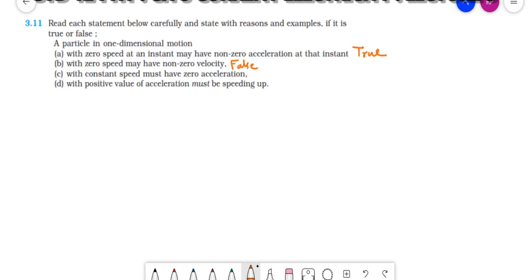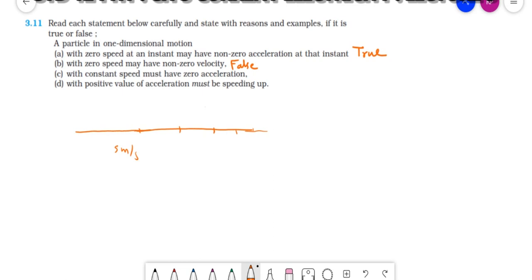The third one: with constant speed must have zero acceleration. See, again it is one dimension. Now the speed is constant, let's say 5 m/s. In one dimension, here it's 5, 5, 5, 5, everywhere it is 5 m/s. That means the speed is not changing.